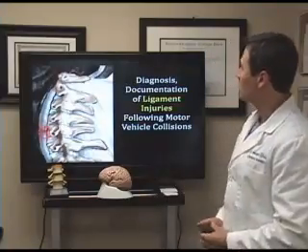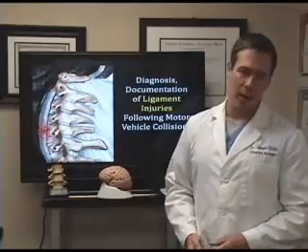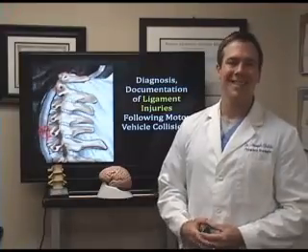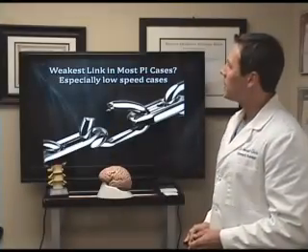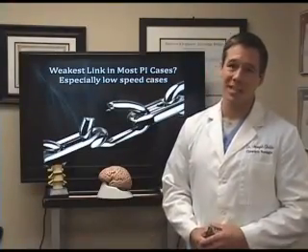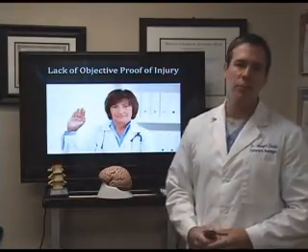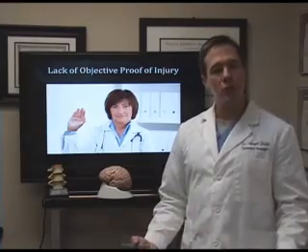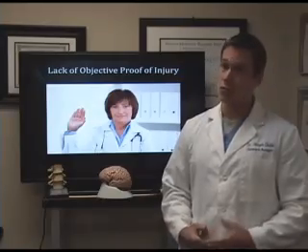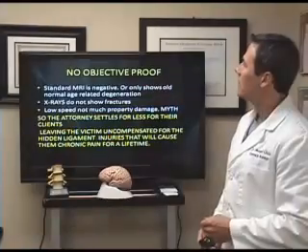So what we're going to talk about today is the diagnosis and documentation of ligament injuries following motor vehicle accidents. We're going to talk about soft tissue injuries to the ligaments of the spine. Now, what is the weakest link in most personal injury cases? What's the weakest link, you would say, especially the low-speed cases? Well, number one is the lack of objective proof of injury. If you don't have any proof of injury, it's really hard to get a large settlement for your patient who you know has been injured. You know they're in chronic pain, but there's no objective proof. So we're going to talk about that today.